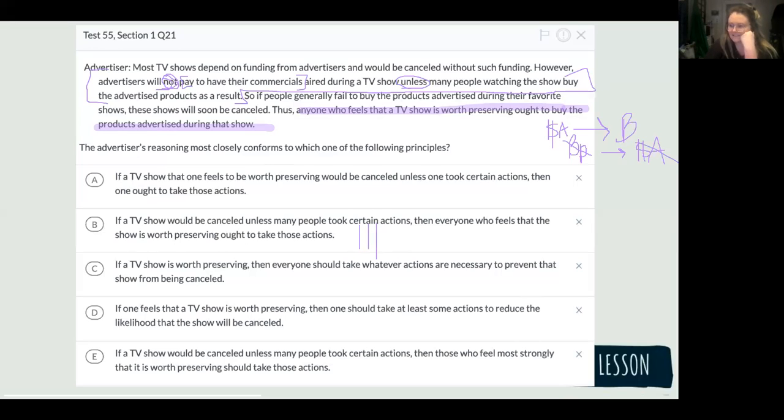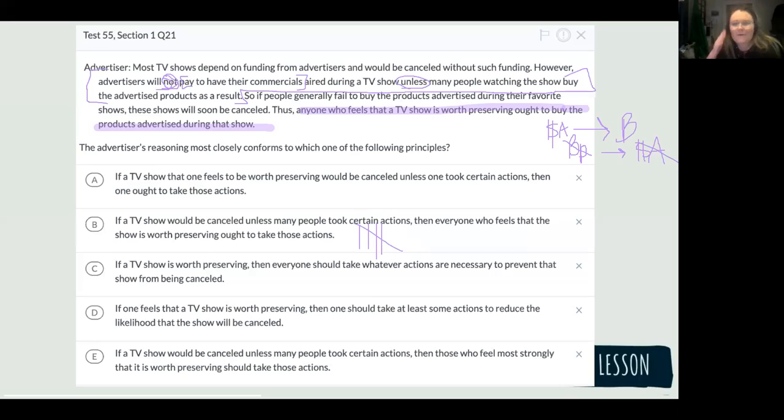Did anybody say anything different? I was thinking A too, but Katie said B. Yeah, I debated A, but I think B is better. Okay, I think you said B too, Angelica. Mm-hmm. All right, excellent. So let's, people said A or B too. Okay, so let's look at A.